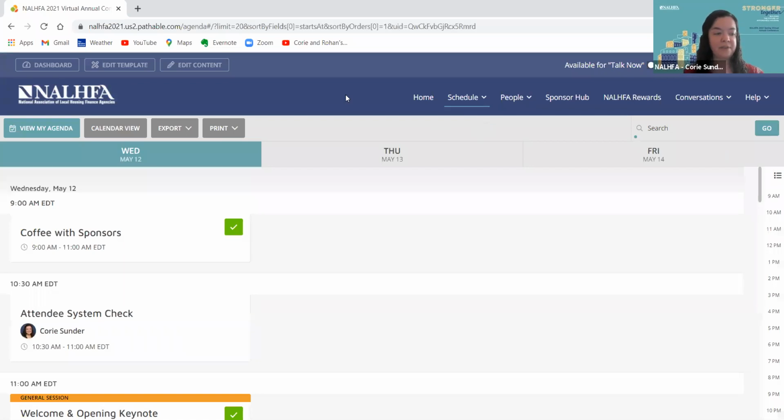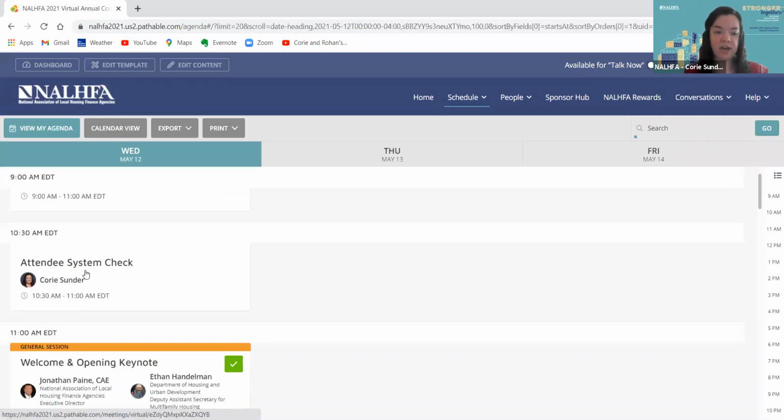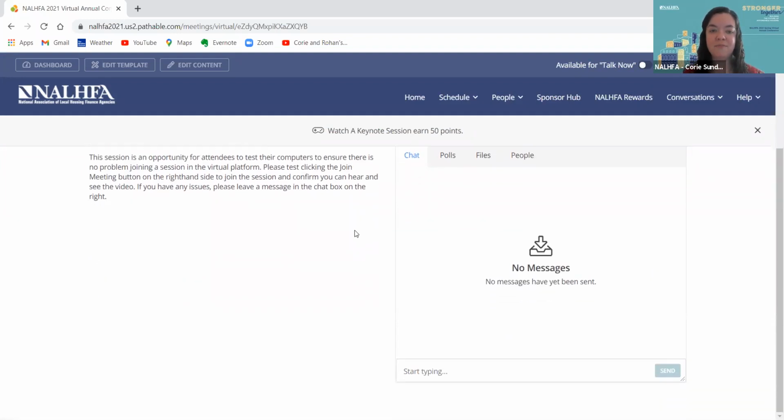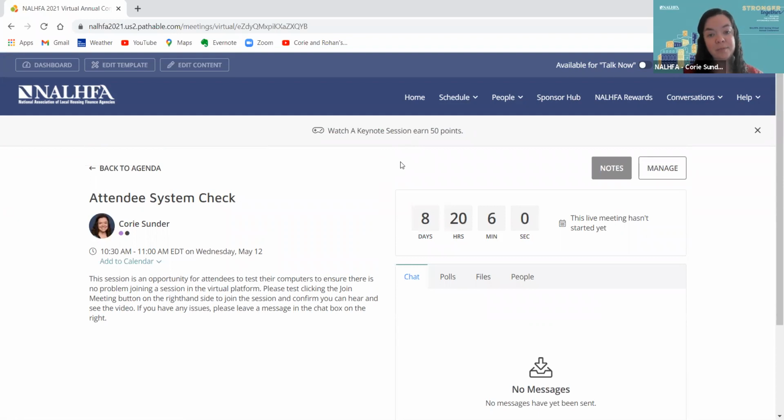Awesome. All right. Before I move on to the sponsor hub, one last comment that I forgot to mention earlier is that on the first day of the conference at 10:30 Eastern time, about 30 minutes before our opening keynote session, we have an attendee system check that I will be running, which is your opportunity to log into the platform and test how to join a session. This can be another way to network with one another before the opening keynote begins.